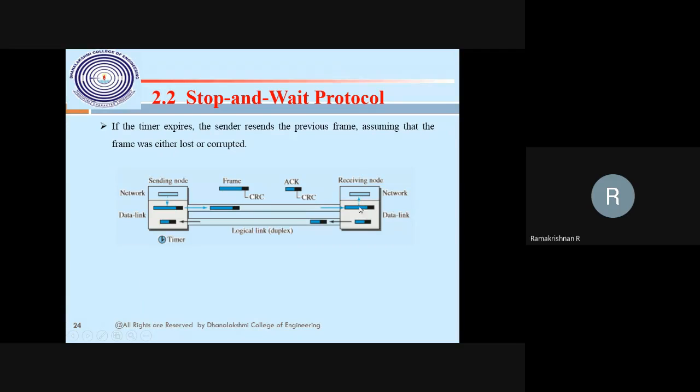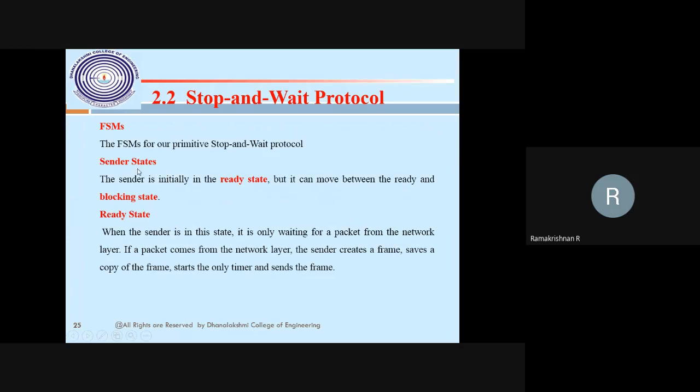The producer and consumer need to wait. Suppose both have the same frequency and efficiency, no problem. But if the producer produces more data than the consumer can handle, then it has to stop and wait for the acknowledgement; when the acknowledgement is received, I can resume the flow. That is what is used for duplex. Duplex means bidirectional. There are frame states: sending state, receiving state, and blocking state. This is the block FSM in the stop and wait protocol.